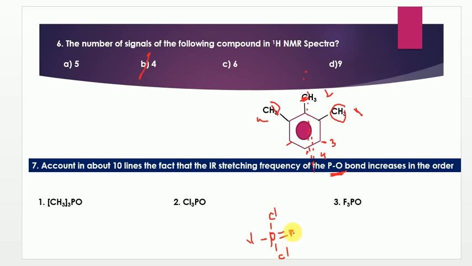Whenever an electron withdrawing group is present on the phosphorus, the electron withdrawing group decreases the electron density on the phosphorus, so automatically the phosphorus back bonding capacity is going to increase. So the PO stretching frequency increases. Among these three cases, fluorine is highly electronegative, so it will reduce the electron density on the phosphorus. Because of this, the back bonding gradually increases and the PO stretching frequency increases. So among these three, option 3 will be the right answer, which has the highest stretching frequency.